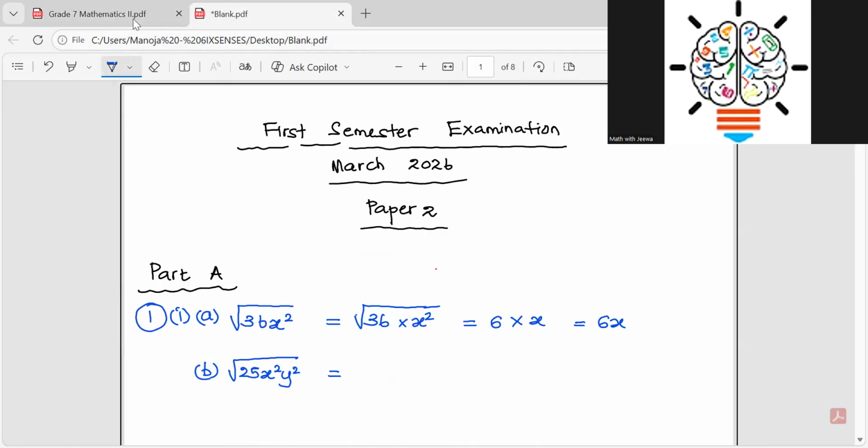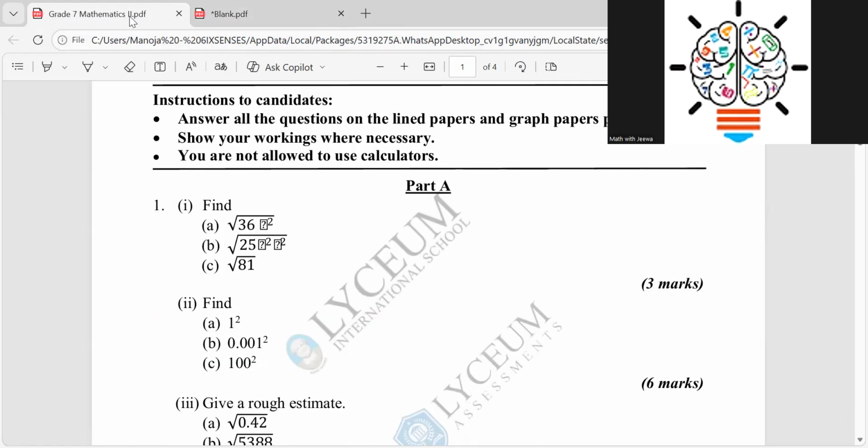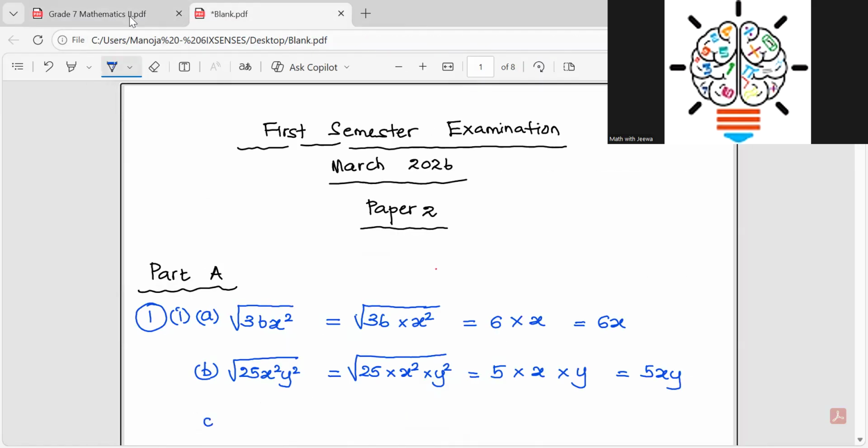So here I expand them: 25, then x squared, and then y squared. Square root of 25 is 5. Square root of x squared is x. Square root of y squared is y. Then you write the answer, 5xy. Then 81, that is straightforward. Part C, you can get the answer straight away. 81, you can write the answer is 9.